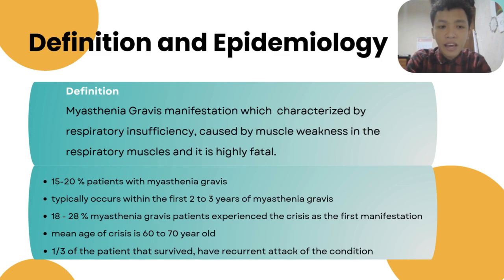Some notes that you might add: it affects 15 to 20% of patients with myasthenia gravis. It usually occurs in the first 2 to 3 years of the disease, and in 18 to 28% of people who suffer from myasthenia gravis, the crisis is the first manifestation. The mean age is around 60 to 70 years old, and even though the patient survives, there's a one-third chance that a recurrent attack could occur.